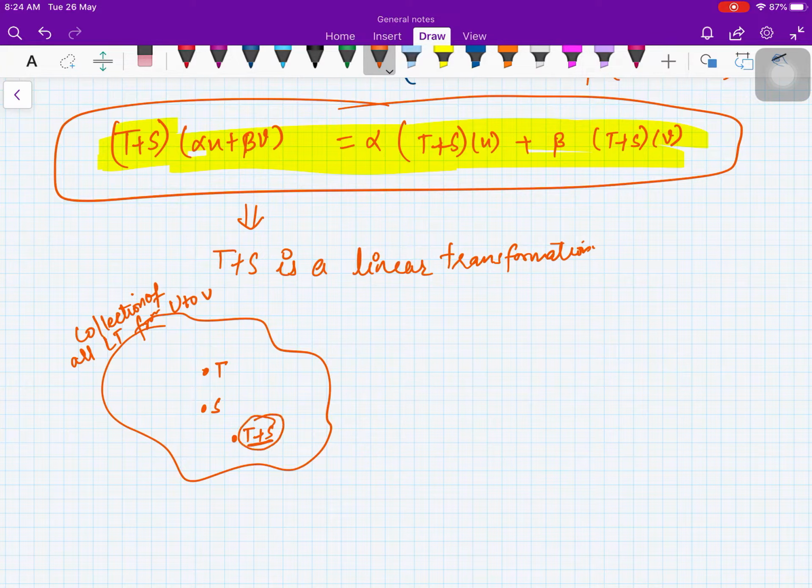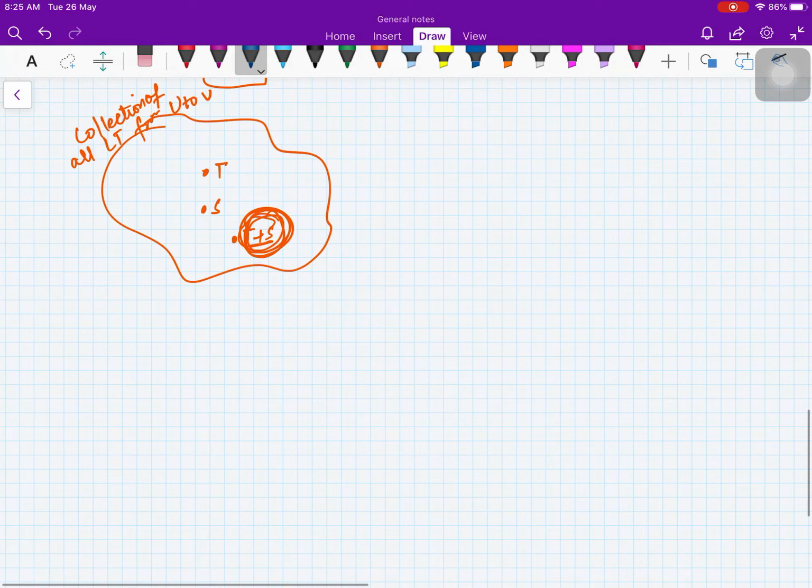So this is what we need, that the operation you define should be a binary operation, means the element should be inside your set again. So this is the addition operation which we got. Now let us define the scalar multiplication.